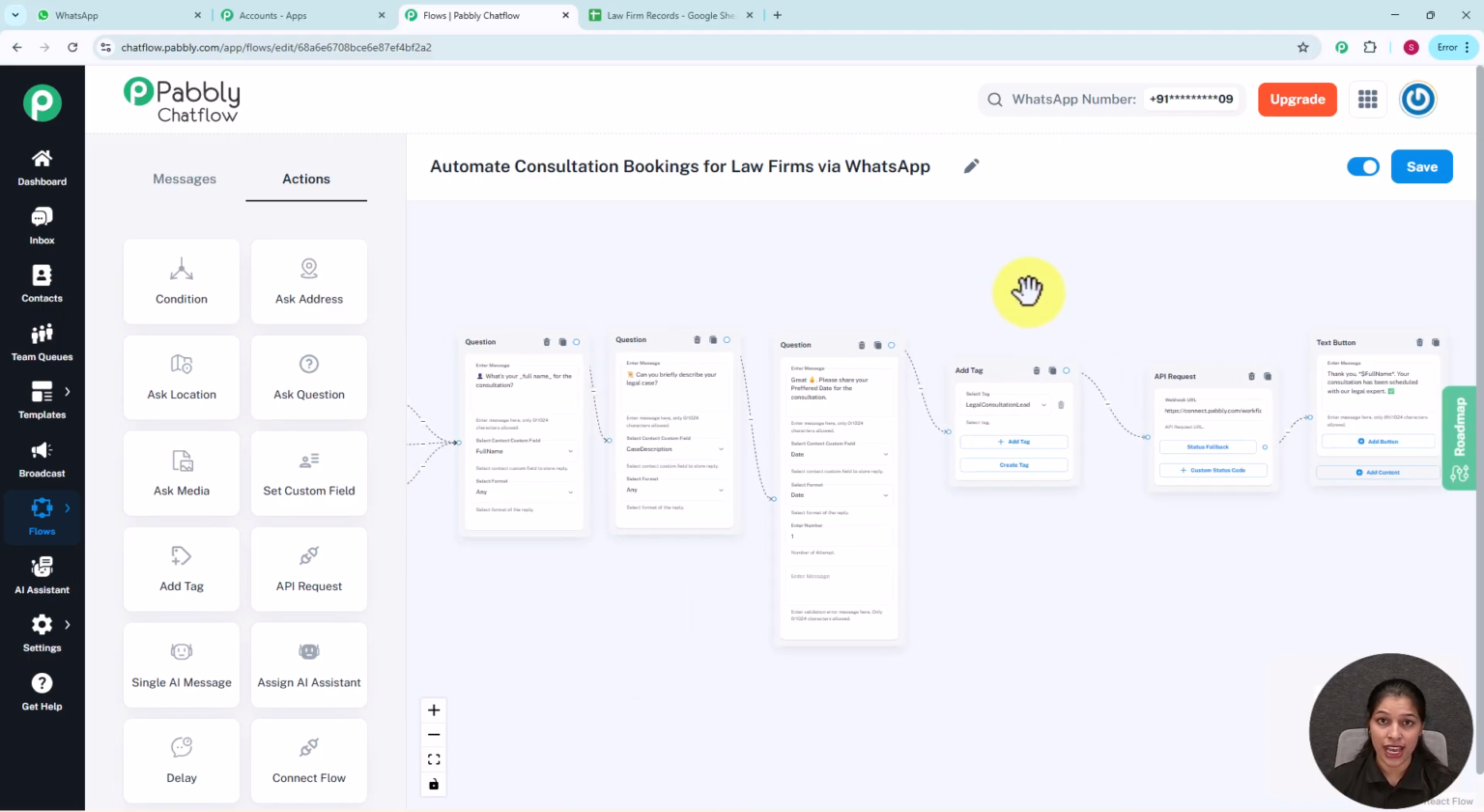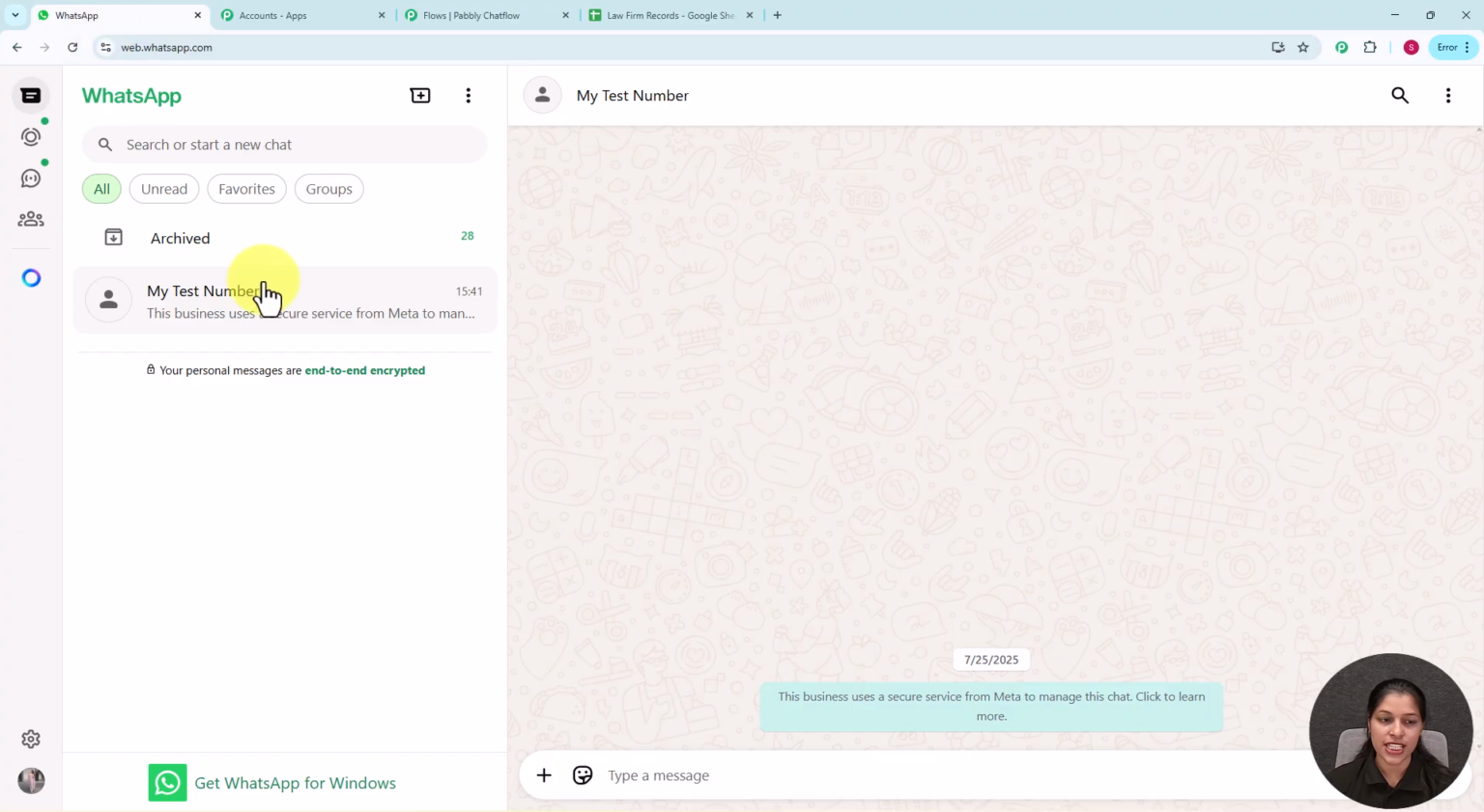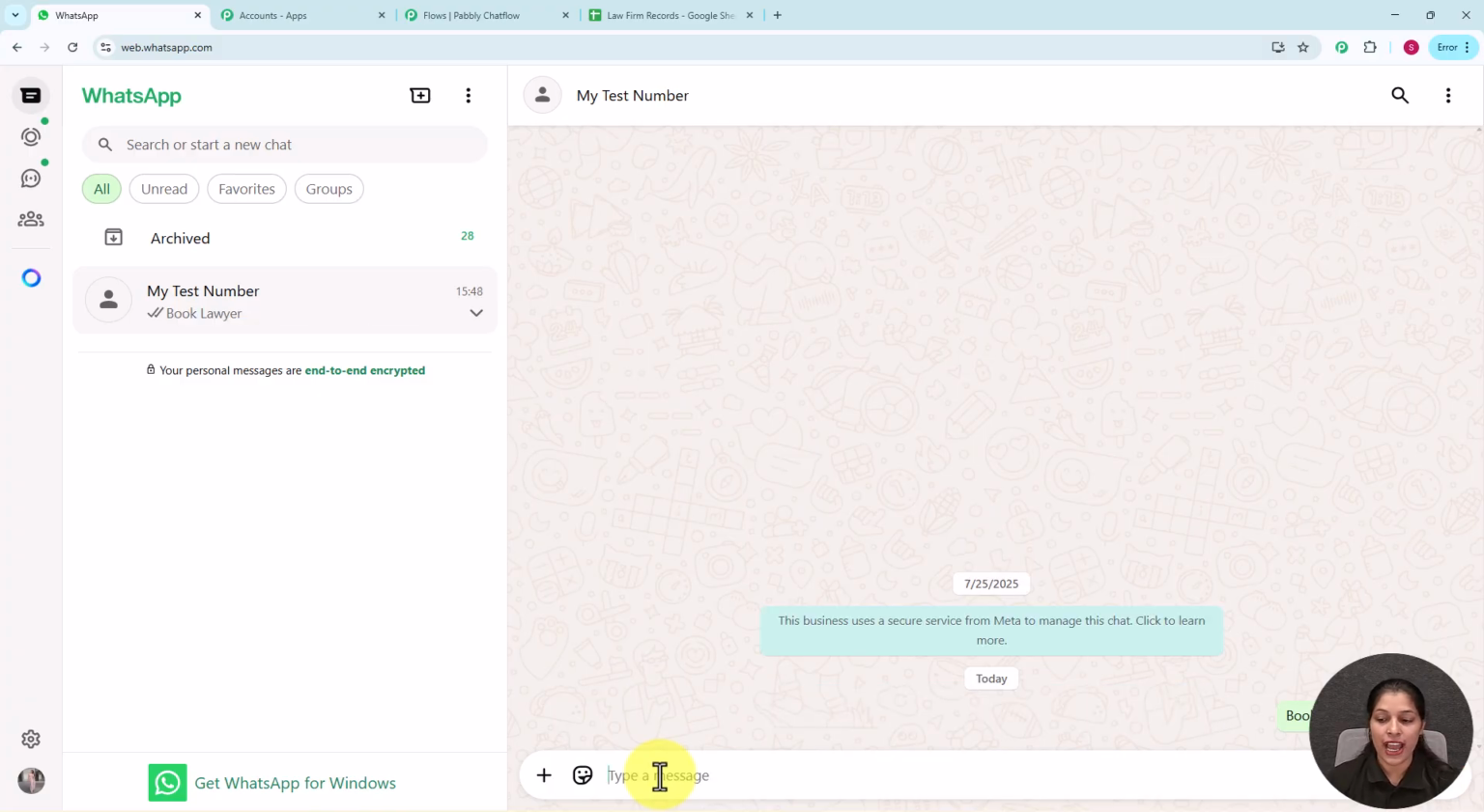But before that, I am going to show you the real working of this automation. So for that, let's dive into my WhatsApp with me. So here you can see I have already opened my WhatsApp, and now I am going to send a message to the number which I have already connected to my Pabbly Chatflow account. And here this number is saved as my test number. So now let's enter this message, that is book lawyer, and check whether our chatbot responds to this or not. So here I have entered this message.